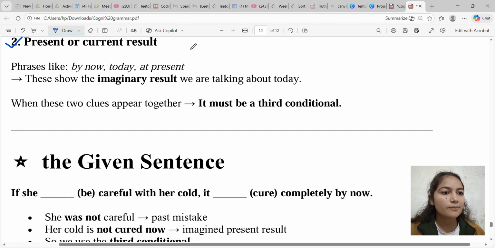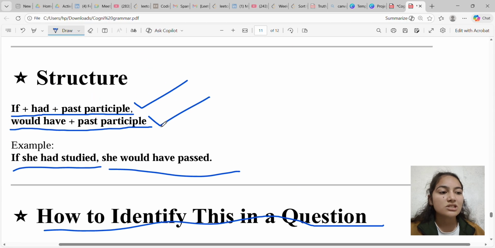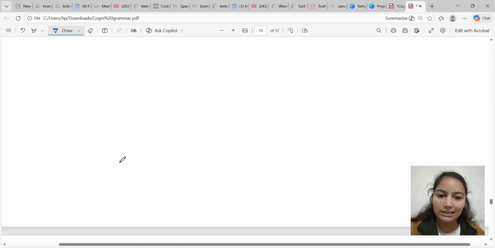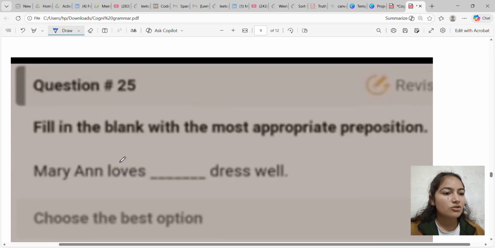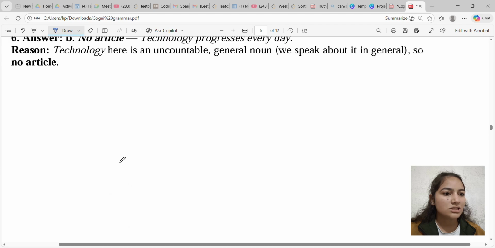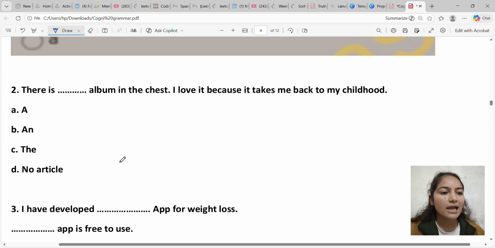The second clue is a present or current result. Phrases like why, now, today, at present show the imaginary result. We are talking about today. So when these two clues appear together, it must be a third conditional. With this situation you have to use this structure: if plus had plus past participle, and would have plus past participle.